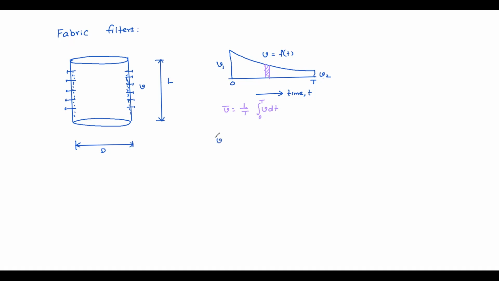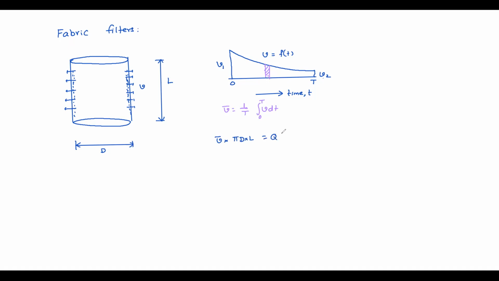So average velocity multiplied by the surface area, pi d L, equal to discharge. This formula can be used to find, suppose sometimes they may ask you to find the number of bags required. So this is the discharge capacity of each bag.